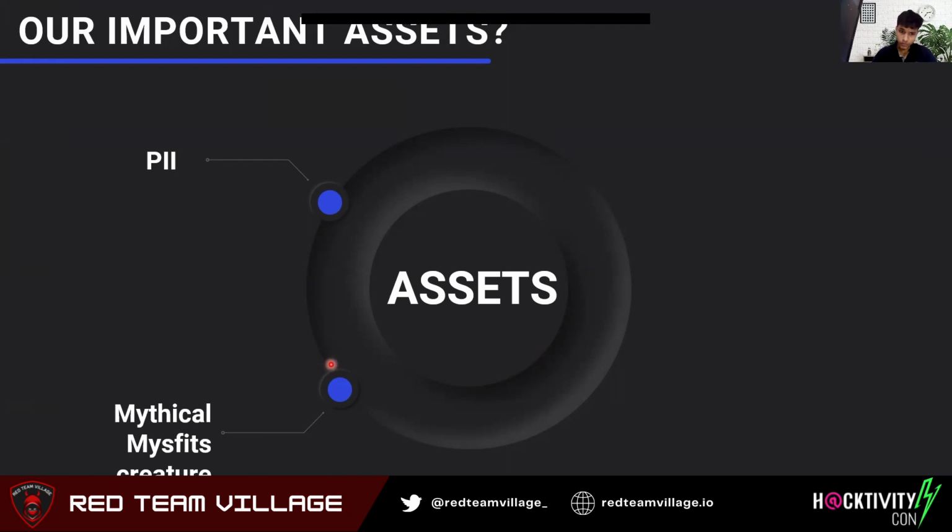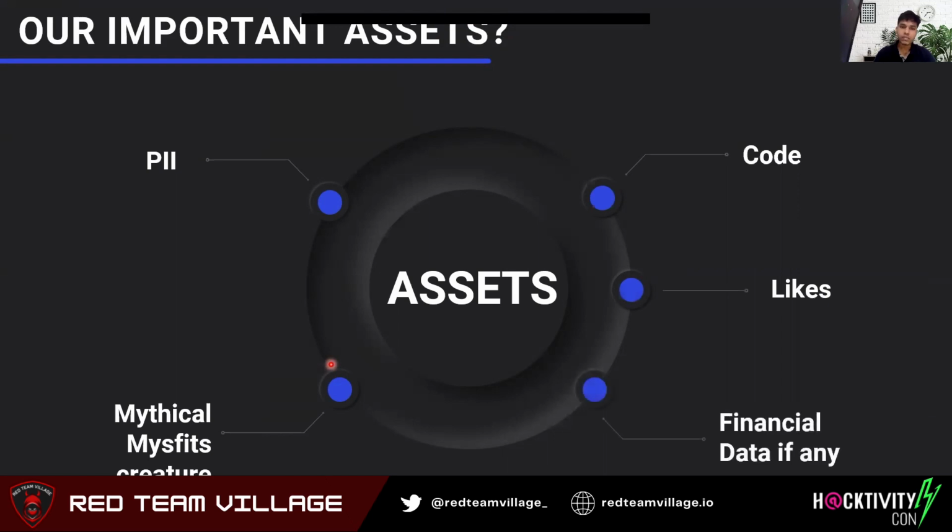And then we have our Mythical MyFits creatures, the important creatures which you will be adopting if you visit the Mythical MyFits application. And then we have the code of the application, which is again an important asset. We can't lose the code here. And then we have likes. This application has a feature where you can go ahead and like a particular creature. In this case, Mythical MyFits doesn't process any financial data. But in case you have, because most applications these days do process some kind of financial data, if you are using or storing secrets or maybe credit card details, then you should consider this an important asset.